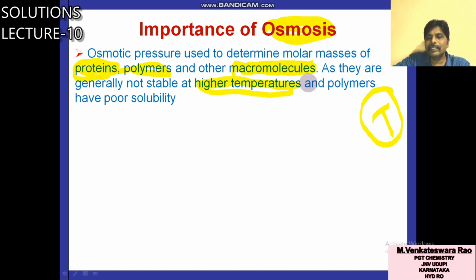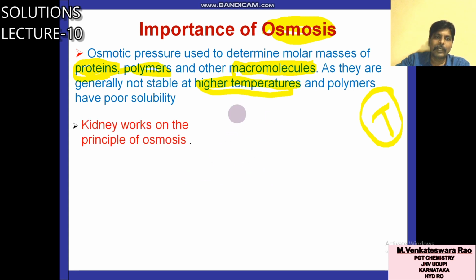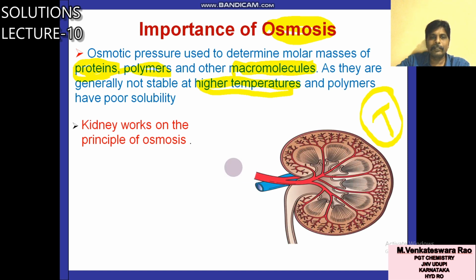So if you take elevation in boiling point or depression in freezing point, a temperature change is there. In that case, biomolecules will dissociate. So that's why for calculation with biomolecules, this method is more comfortable. Osmotic pressure is a more comfortable method to calculate the molar mass of biomolecules.